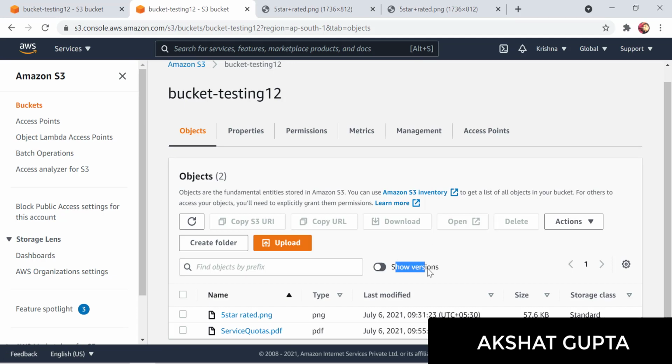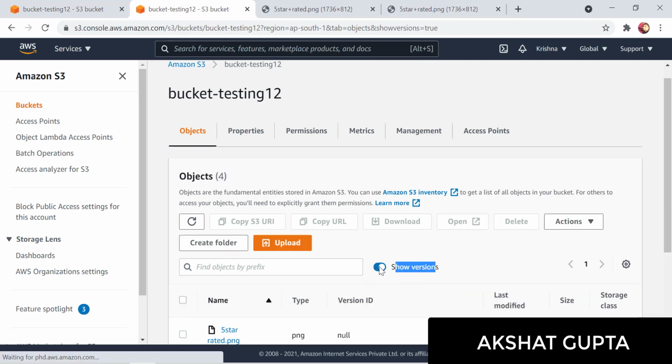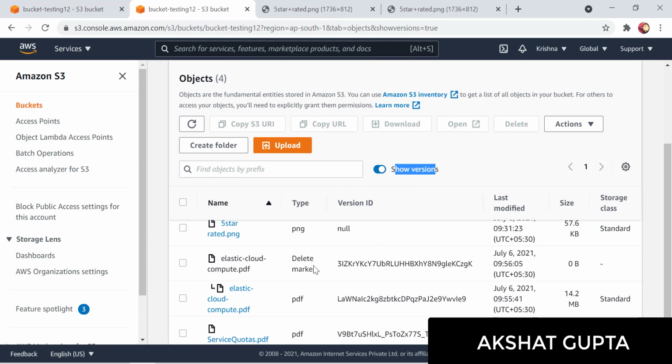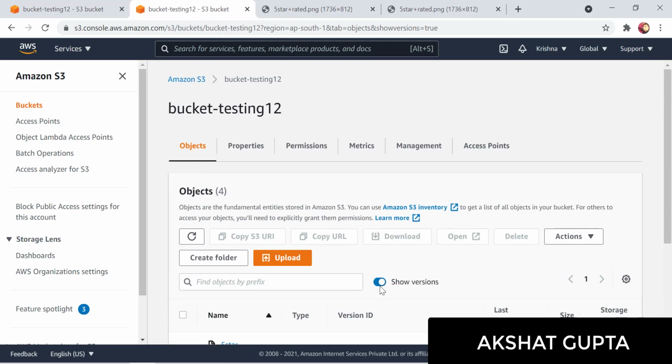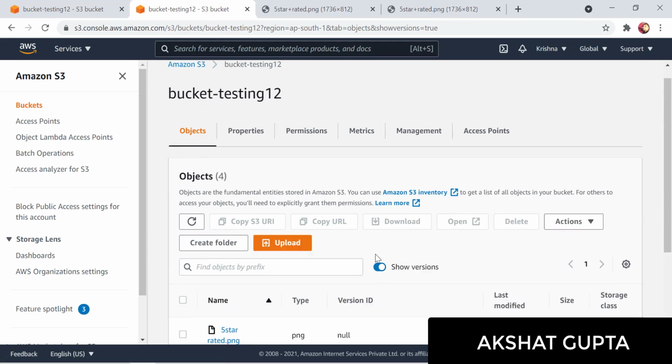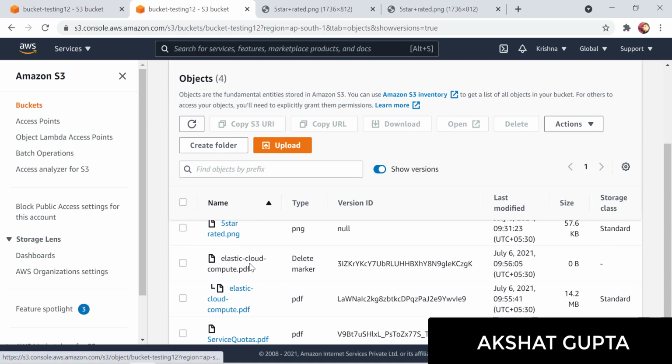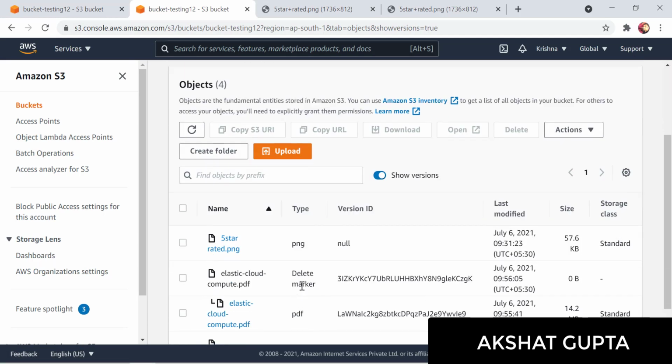here, can you see this show versions? You just need to click on show versions here. Okay, so the file we have deleted was elastic cloud compute.pdf. So there would be a PDF file here, and there would be a delete marker. Since this file is deleted, a delete marker would be created on this particular file.